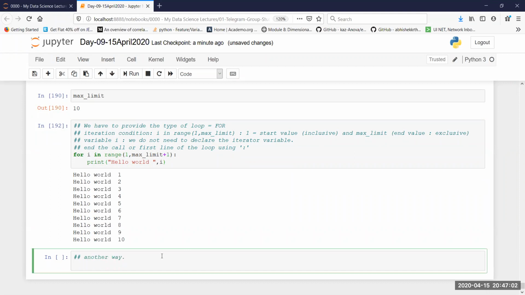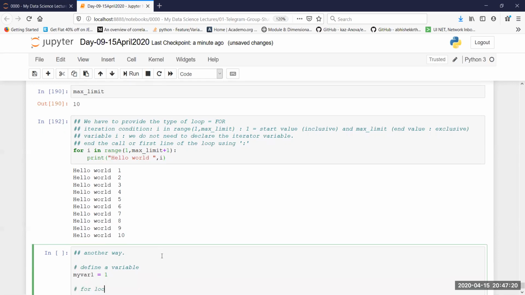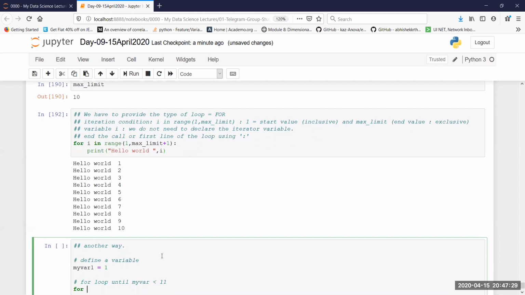Okay, I'm going to define a variable. So what I'm going to do, my var1, let's say, is 1. Then I'm going to do a for loop until my var is less than 11.